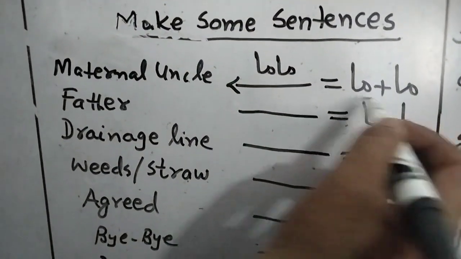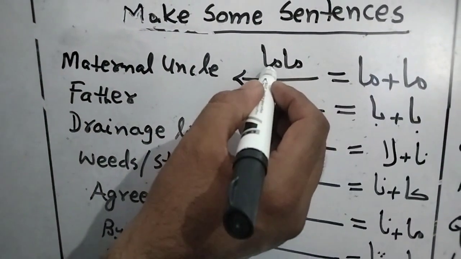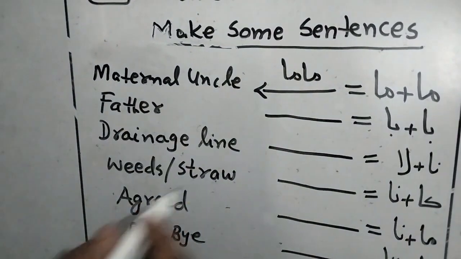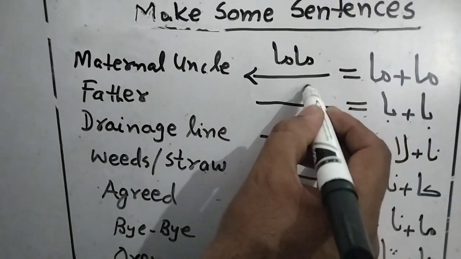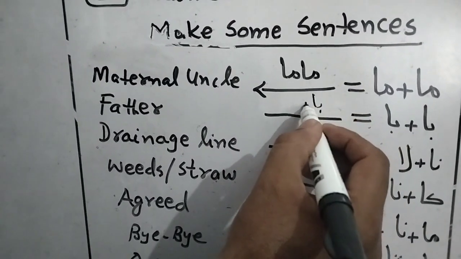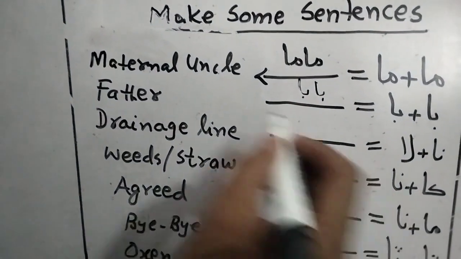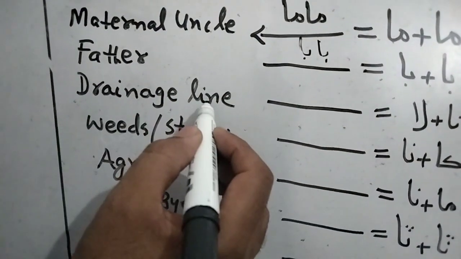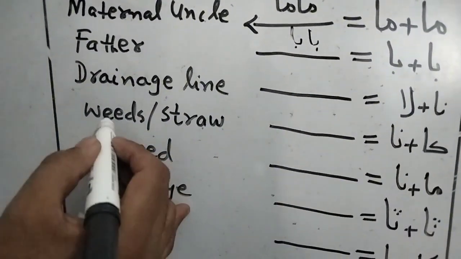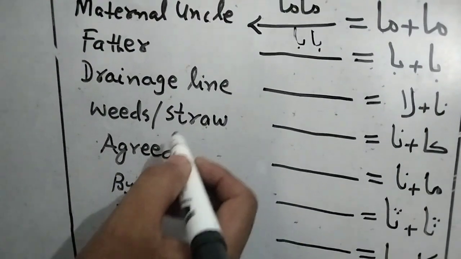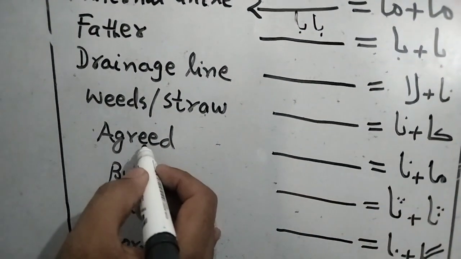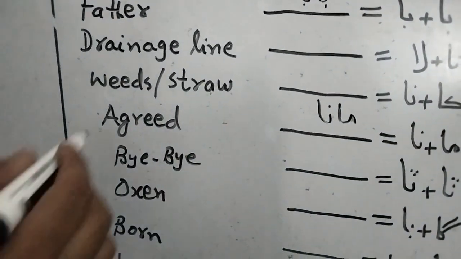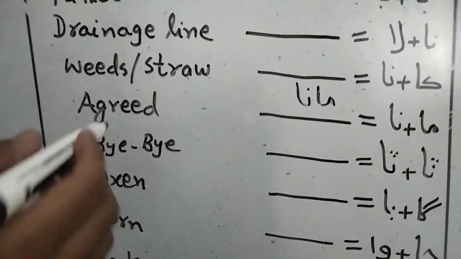Okay, ma. You can write here ma. Just like same as here I have written. This is the maternal uncle. Baba. You should write here. Ba. The father. Nala, drainage line. Kana, it means weeds, straws through which a hut is made. Mana, agreed. Na. It's the same. In English, mana is translated as agreed.